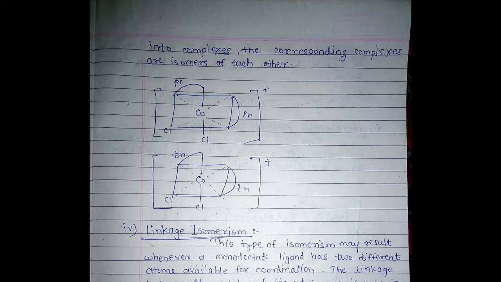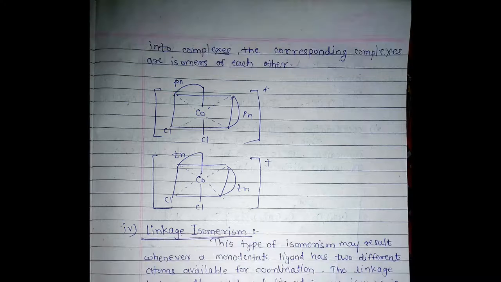Next example, cobalt with Cl ligands and the second type of ligand TN, that means 1,3-diaminopropane, trimethylene diamine.